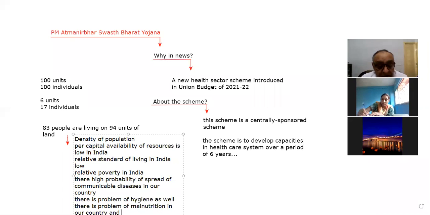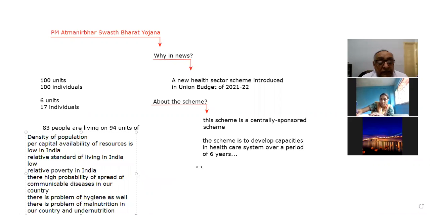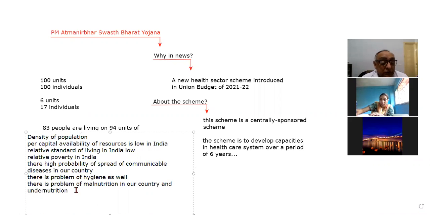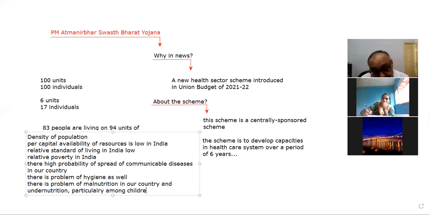And the problem of undernutrition, particularly among children, prevails in our country due to the prevalence of poverty and low standard of living.